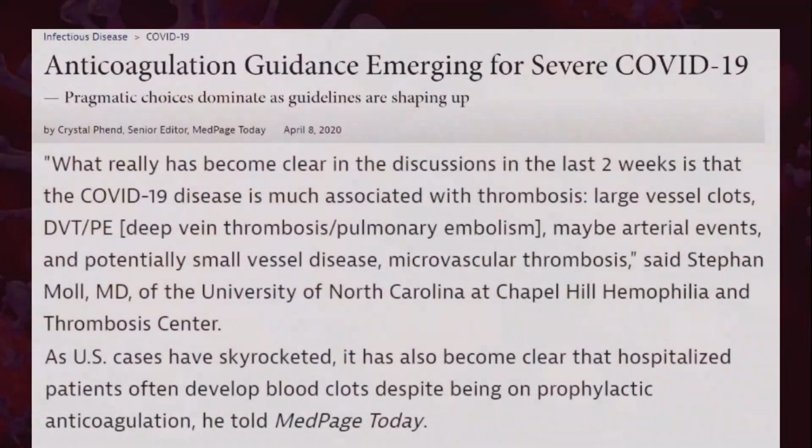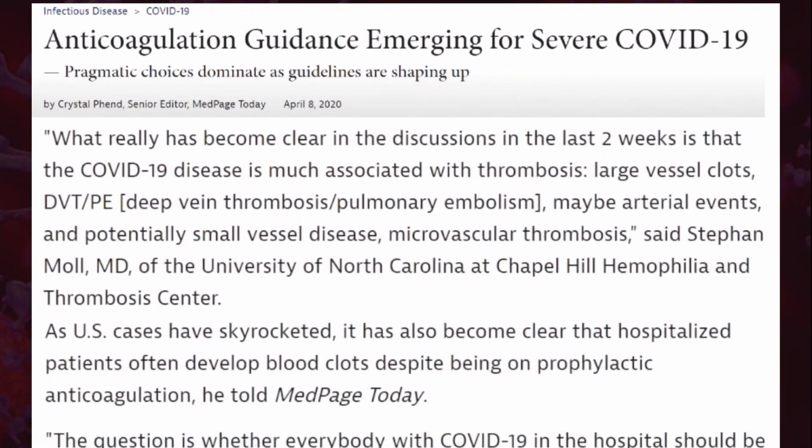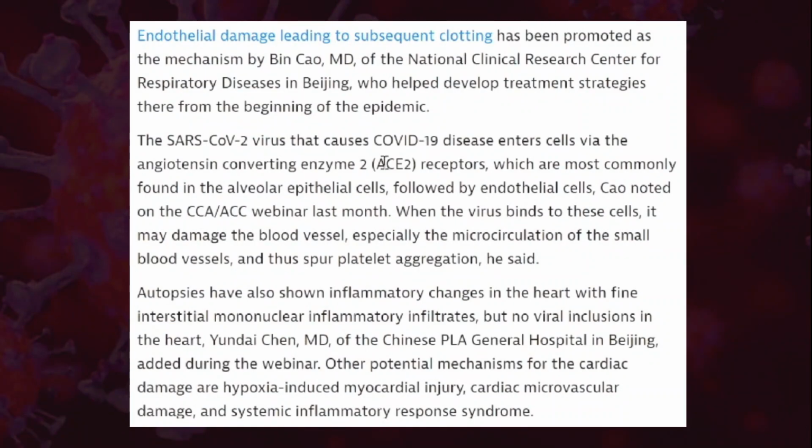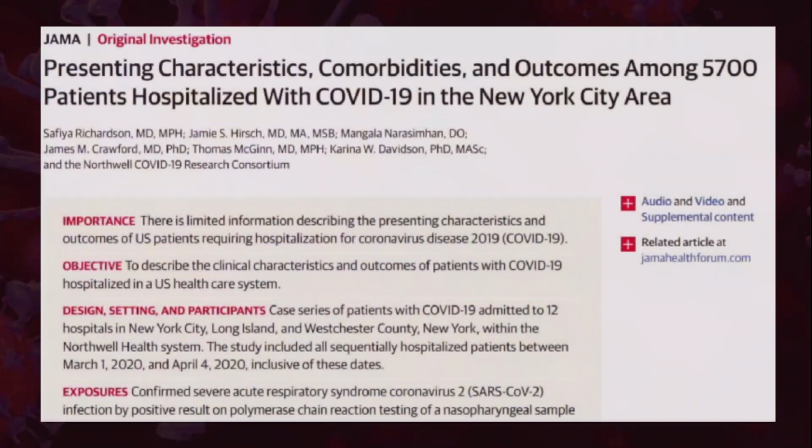So there are many papers published suggesting anticoagulation is very useful in the treatment of severe COVID-19 infection. This was a paper published in an infectious disease journal where they said anticoagulation is a must for COVID where D-dimer levels are high above the threshold levels. This was the paper published in JAMA, presenting characteristics, comorbidities and outcomes amongst 5,700 patients hospitalized with COVID-19 in the New York area.